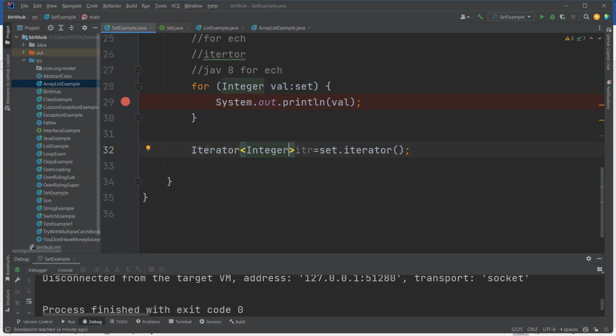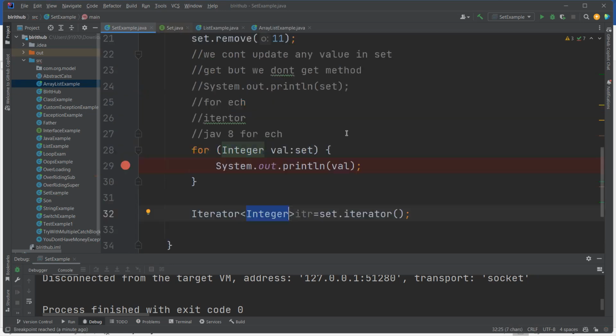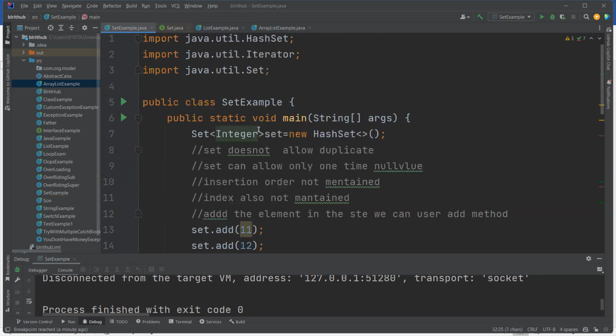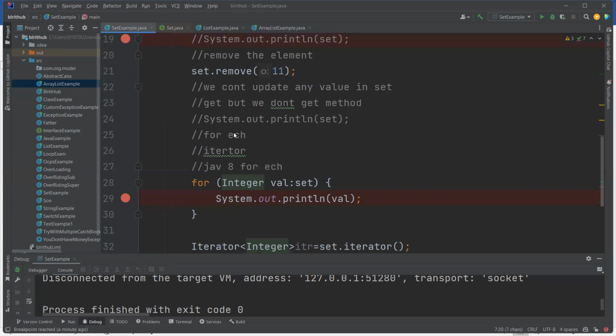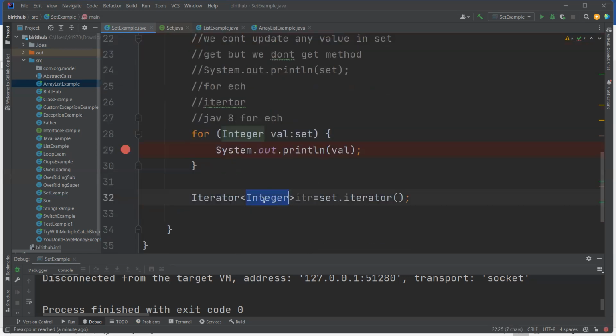Now set has an iterator method. Iterator return type is iterator of integers. Why integers? Because you are adding an integer. But if you want to add a string here, then it will be string here. Okay. Now what happened?